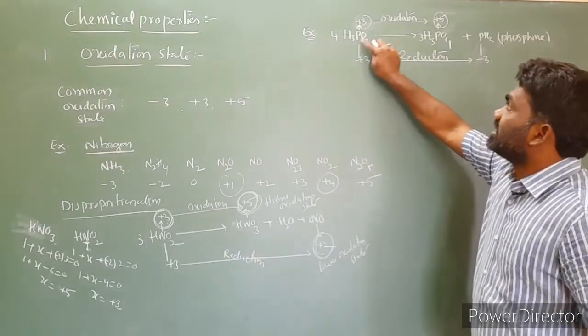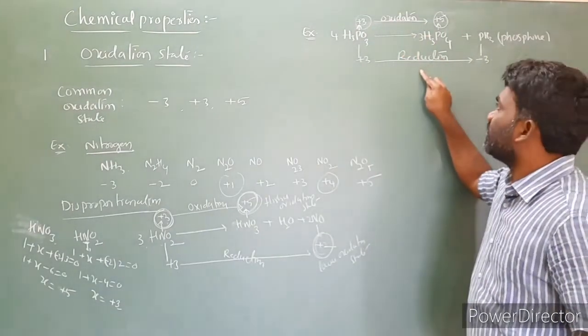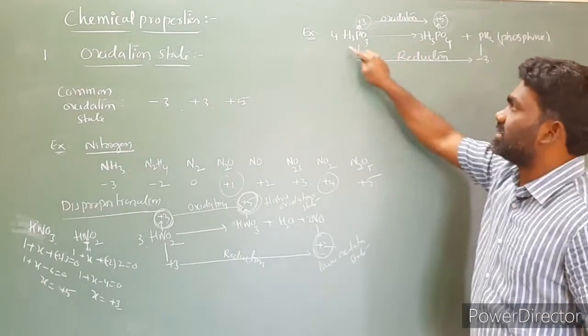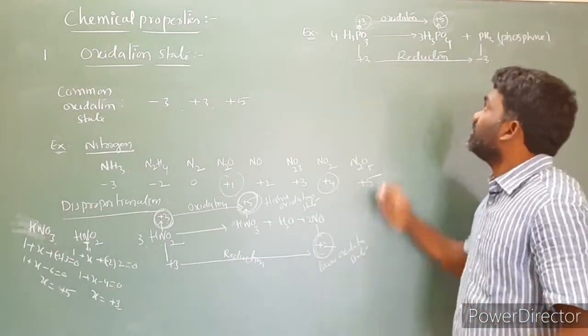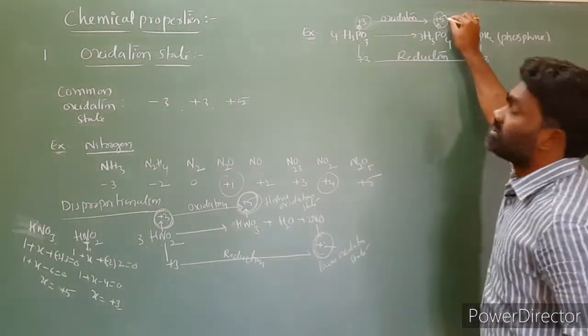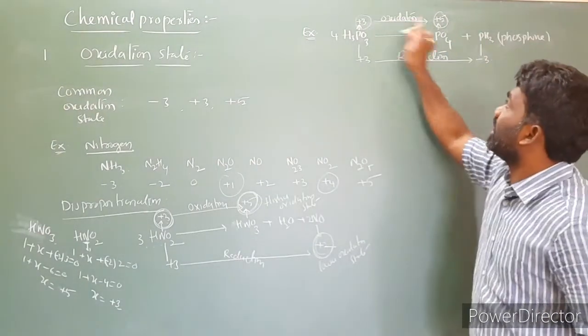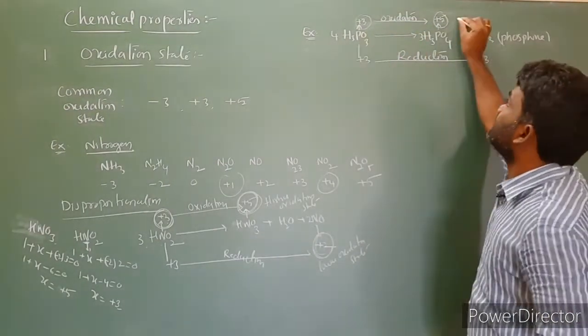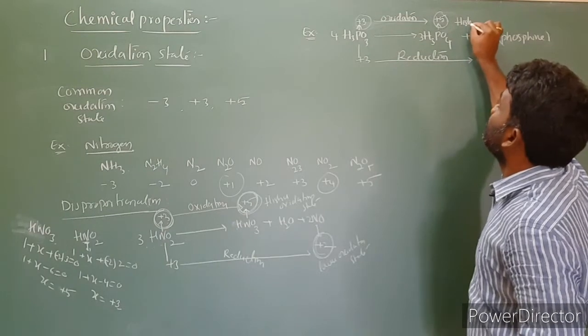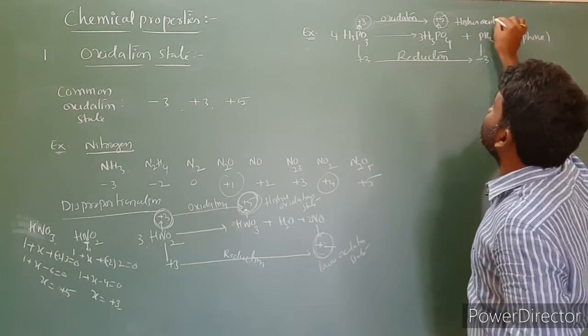Now phosphorus is undergoing oxidation and phosphorus is undergoing reduction. Both oxidation and reduction take place in one reaction. In addition to that, in one product the +5 is a higher oxidation state when compared to the +3. This is a higher oxidation state.